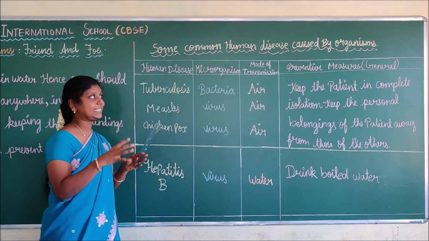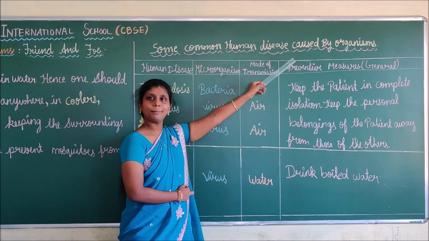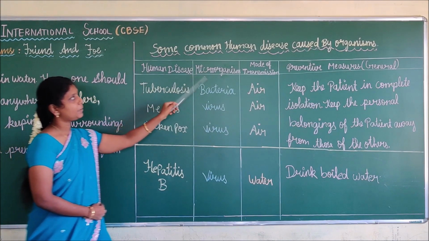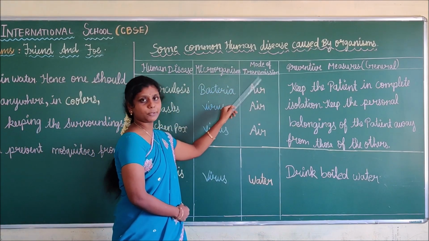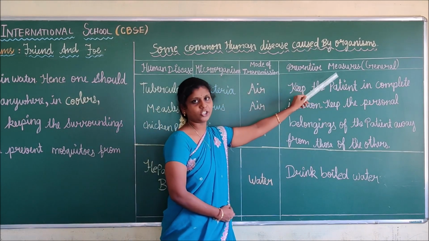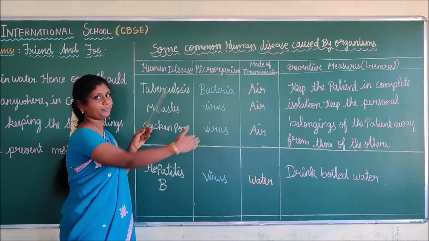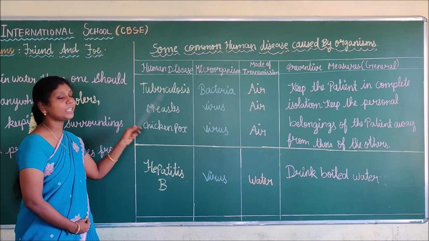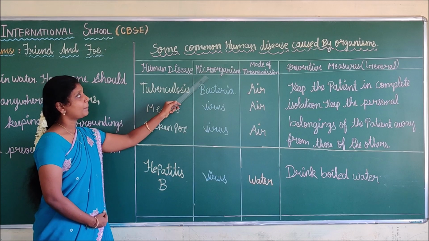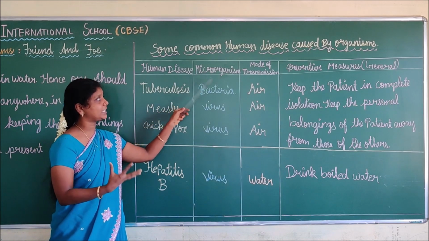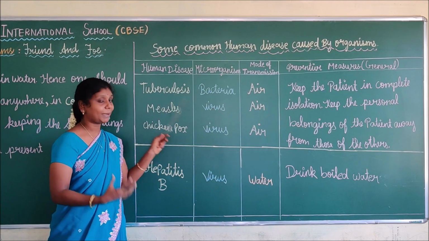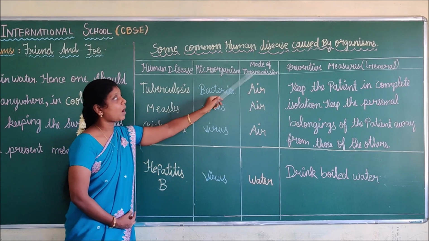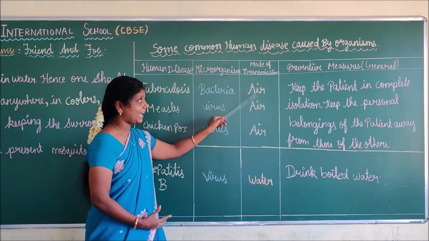See here, some common human diseases caused by microorganisms. What are the diseases caused by microorganisms? For example, this is the human disease, microorganism, mode of transmission and preventive measures. In this way they are divided. First, the human disease is tuberculosis. Repeat after me. Tuberculosis. By which microorganism is tuberculosis caused? By bacteria. How does it spread? It spreads through air.